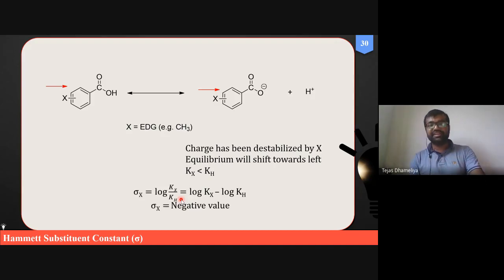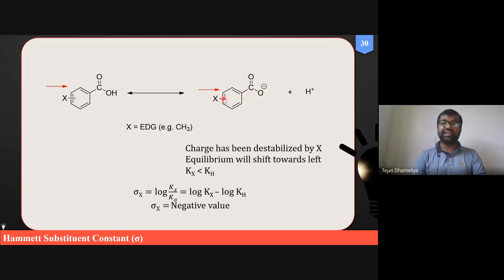Then the same thing we also learned in the last class, that is for electron donating groups. Electron donating groups are generally like this, and they will donate electrons to the benzene ring. As you can see, this red arrow indicates these substituents will donate electrons to the benzene ring. This benzoic acid will form a conjugate base in which this oxygen is having a charge.